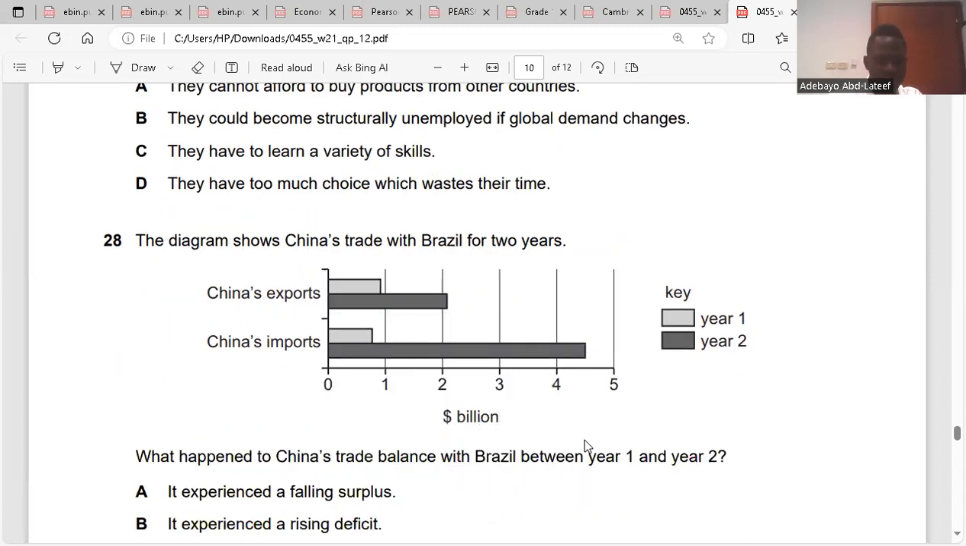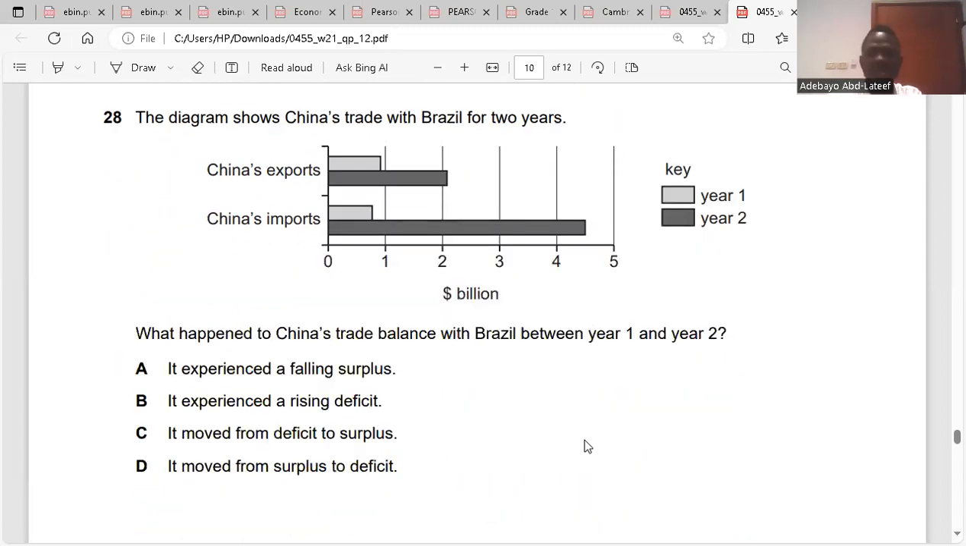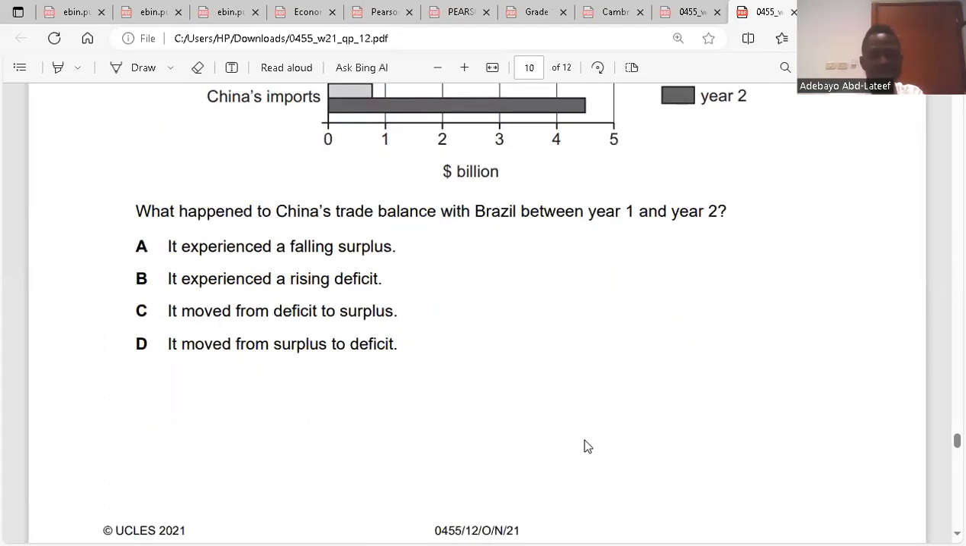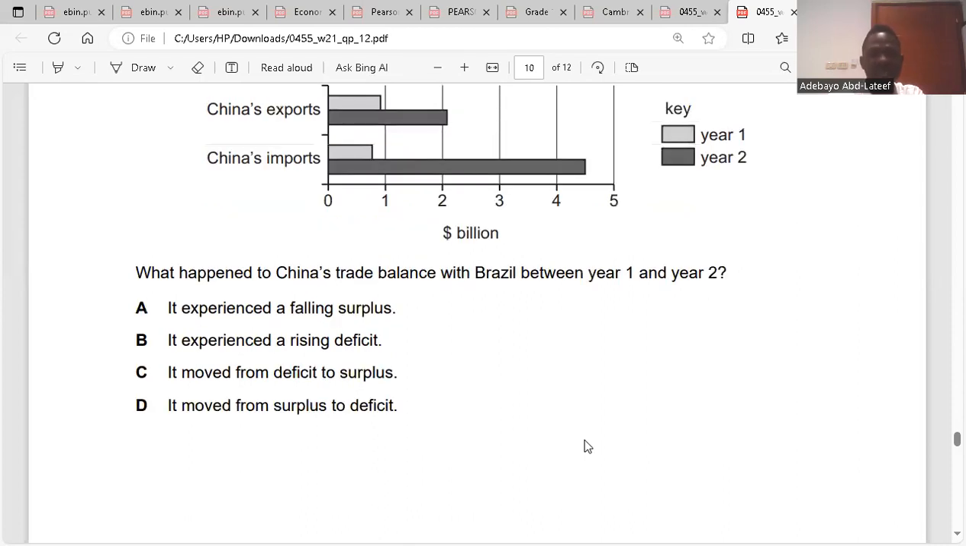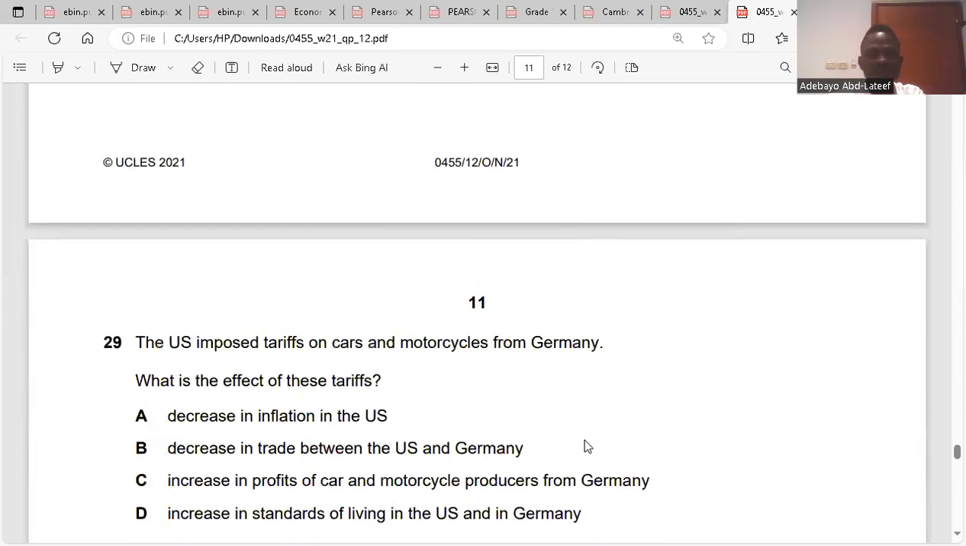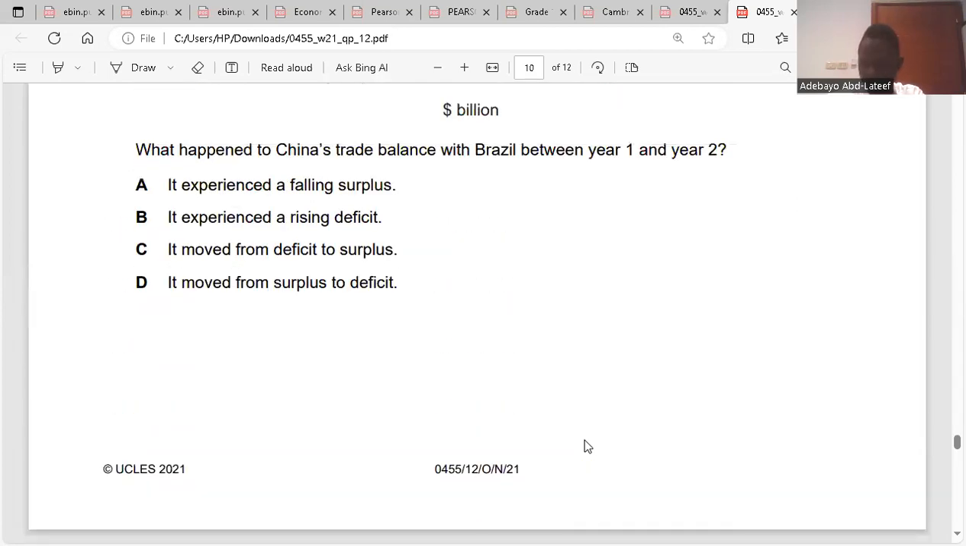Question 28. The diagram shows China's trade with Brazil. So imports increase like triple, double, moving from surplus to deficit. Clear? Imports increase like 5 times. That's a lot. So the answer is D.